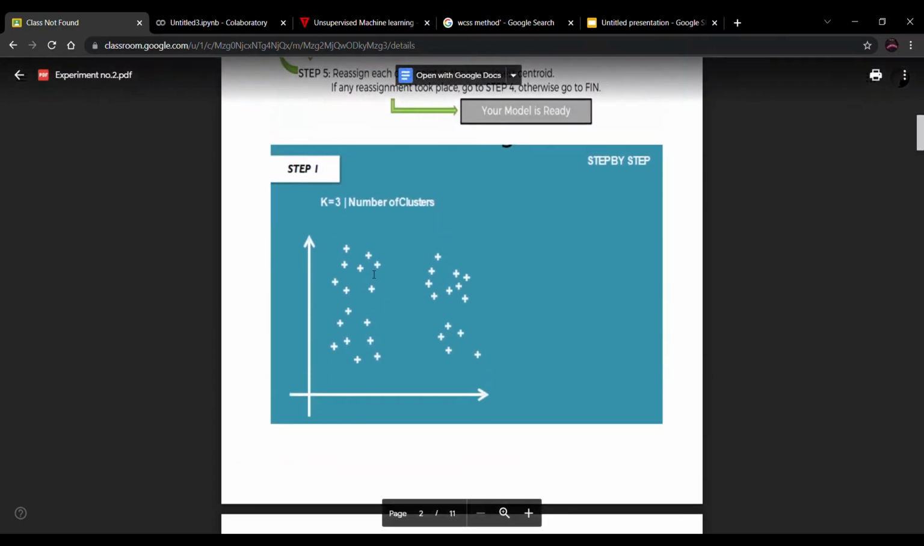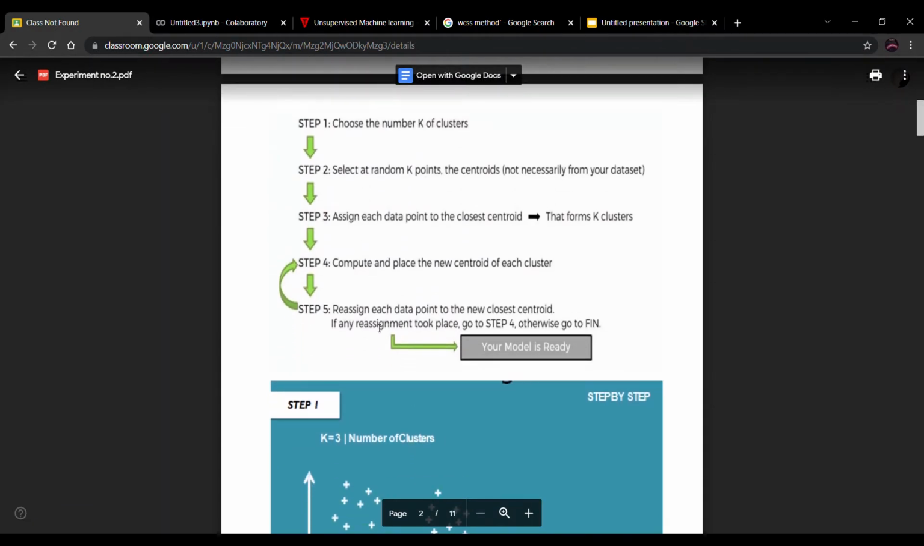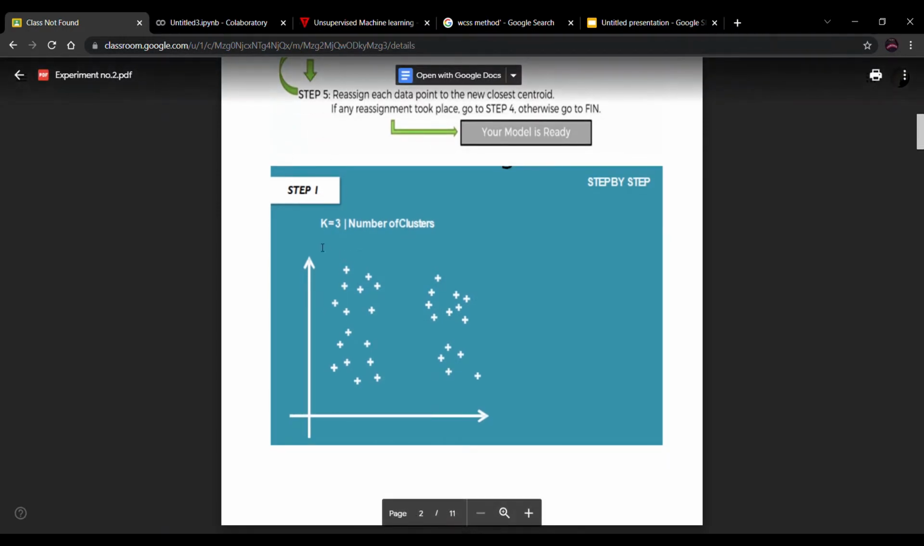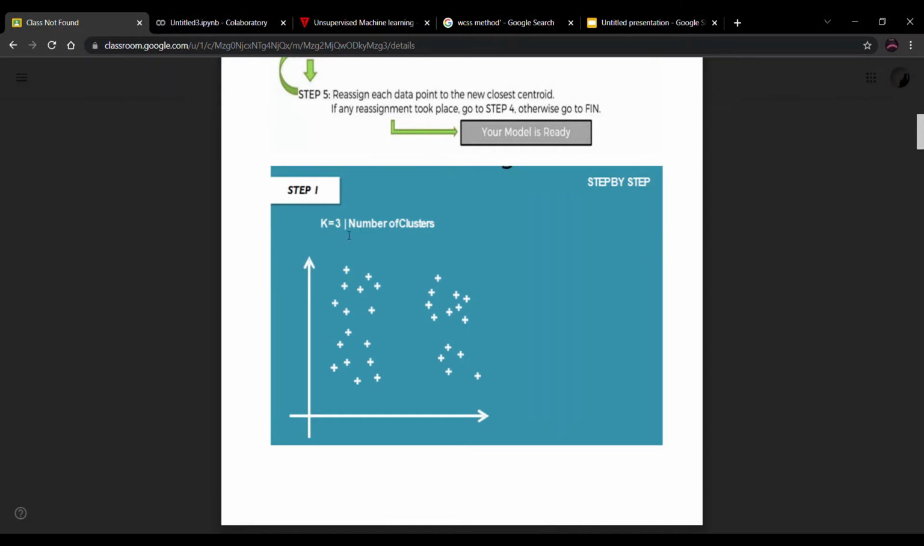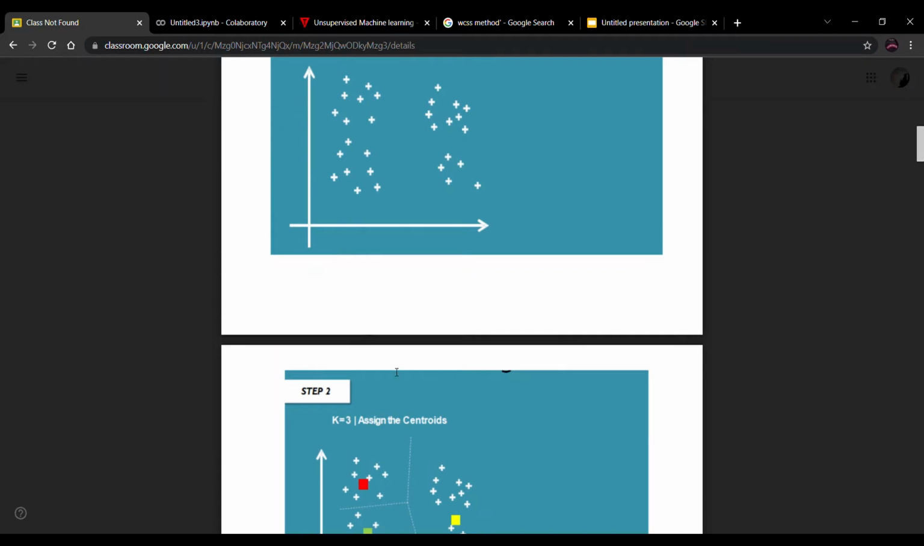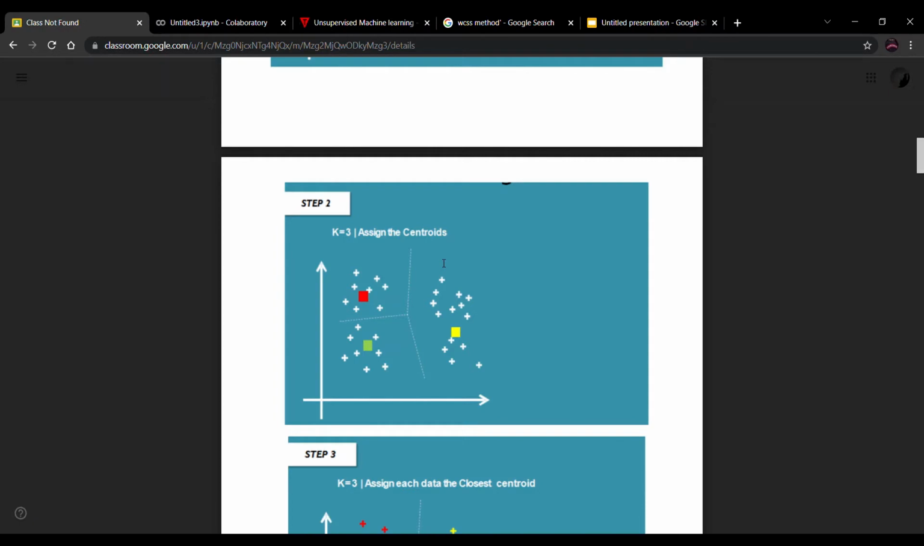So how are we finding the k clusters? We will go through the algorithm. In the first step, we decide the number of clusters, finding how many clusters are present. In this figure there are three clusters. After that, in the next step, we assign a centroid to each cluster.